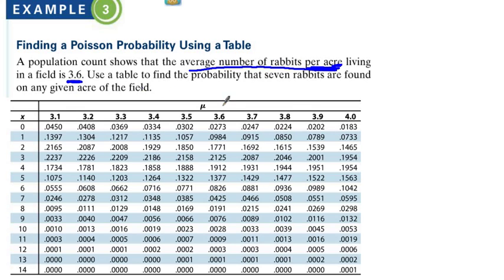Okay, average is 3.6. You would go to the table, find 3.6. Find the probability that 7 rabbits are found. So our successes is going to be 7. So we trace over, and it looks like there's a 4.25% chance. So that's how you could use a table, but of course you don't have to. You could use the other way as well.